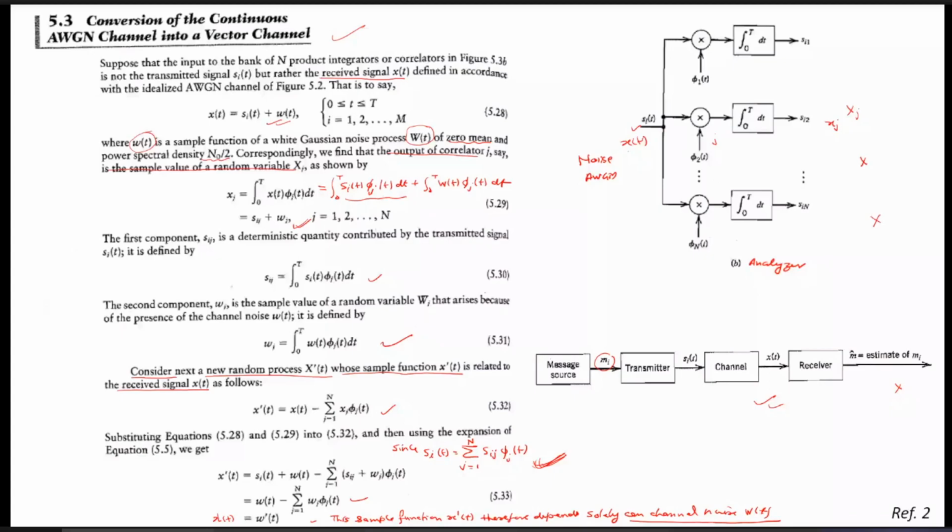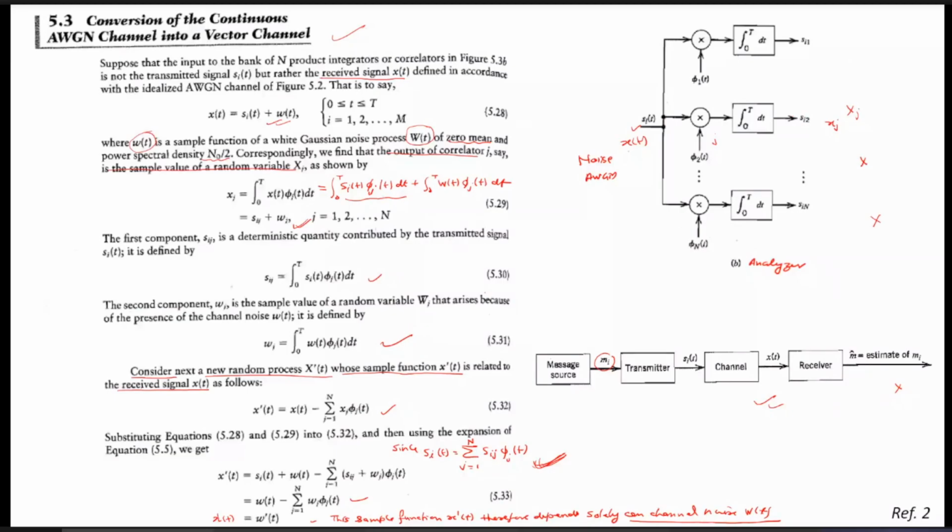That's why it is called the correlator receiver. Here you can see we have generated at the output the vector x, because in s_i(t) there is an added effect of noise w(t), and it becomes x(t), and corresponding to x(t) this will generate the observations vector x.